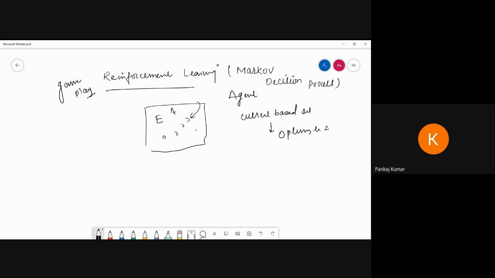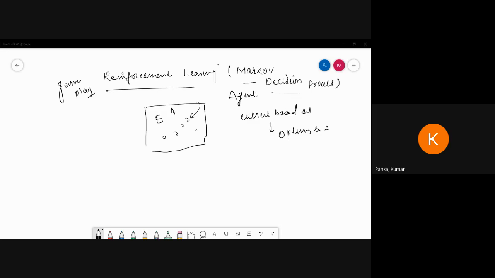And that whole process, whatever you are learning, repeated again and again, is called the Markov decision process. It means the machine learns the same environment, keeps learning it, and provides output on that basis. This whole process we call the Markov decision process. Is it clear what reinforcement learning is and what the Markov decision process is? Is that clear? Please reply in the chat box.